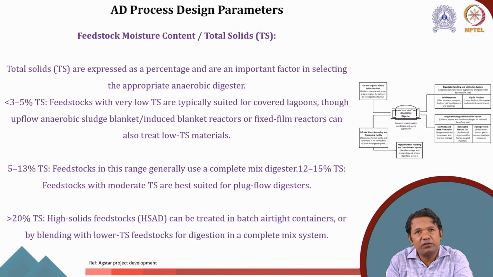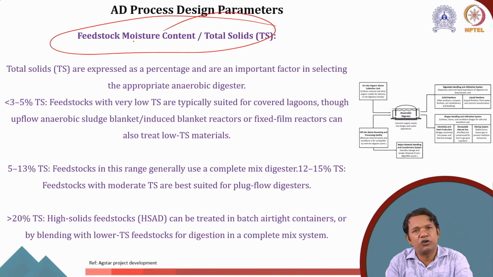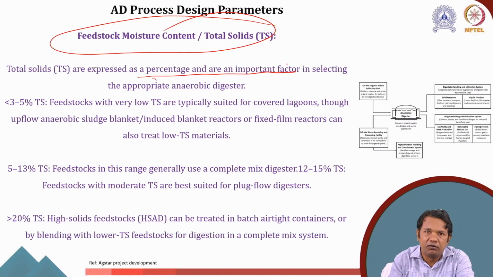Now, let's discuss the factors that affect the anaerobic digester process design parameters. Of course, one parameter is the feedstock moisture content. The first thing is what kind of feed you have. But let's say we have a good feed, so the total solid is very important. Total solid is the percentage of solid in the liquid, and this term is mostly used for selection of the appropriate type of digester.